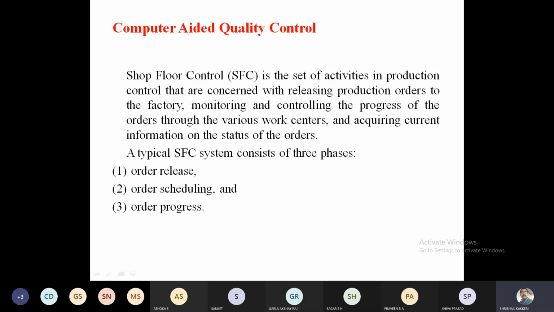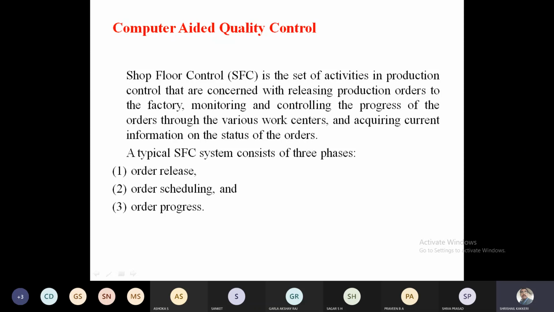The shop floor control has these: order release, order scheduling, order progress. Once I get the order, the planning engineers go through it thoroughly and release the order. I am talking about only the shop floor control. The order will be given to the shop floor first. Once the shop floor receives this order, they are going to schedule it. That means which machineries are involved, how many skilled workers are required, and where these workers have to work; all these they are going to schedule. After that, it will be progressed.